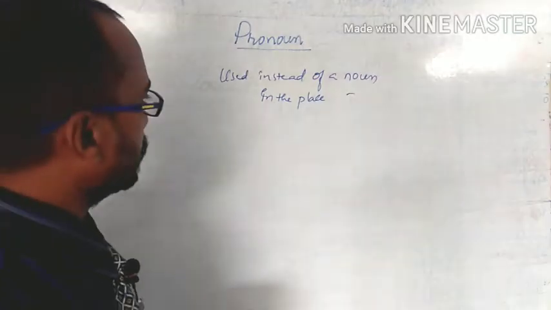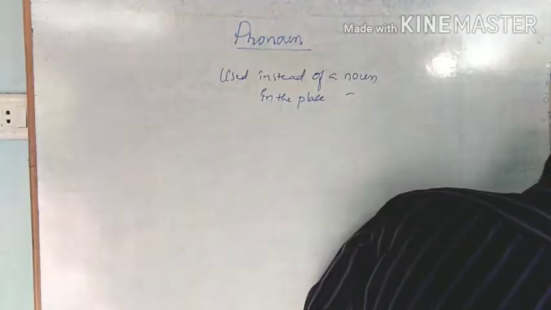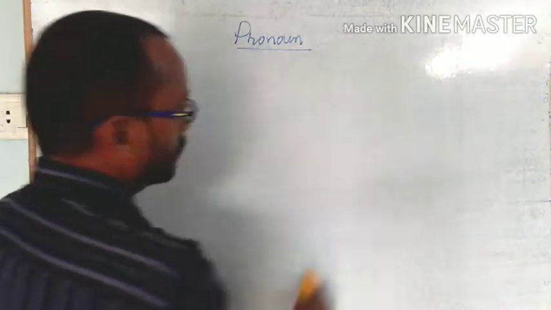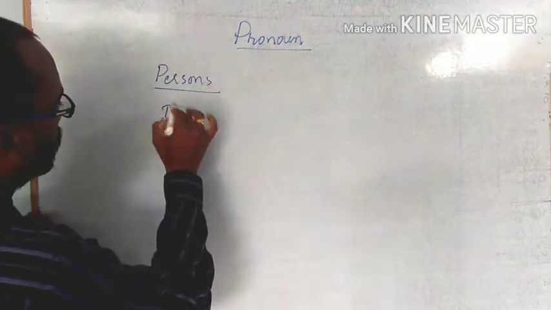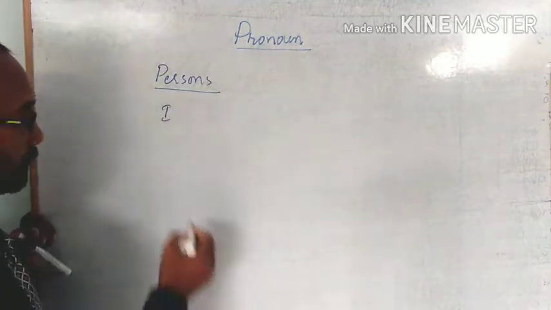Before we discuss this, we should know the persons. How many persons do we have? There are three persons: the first person, second person and third person.